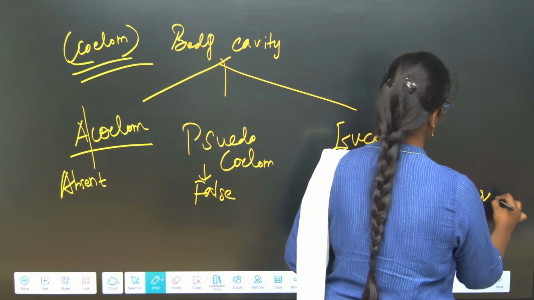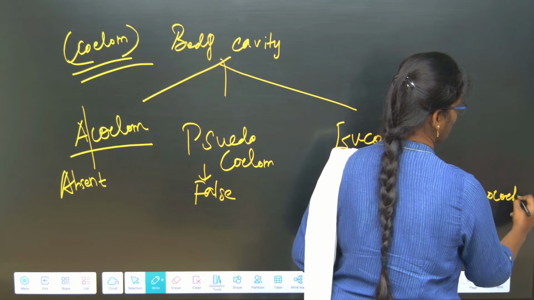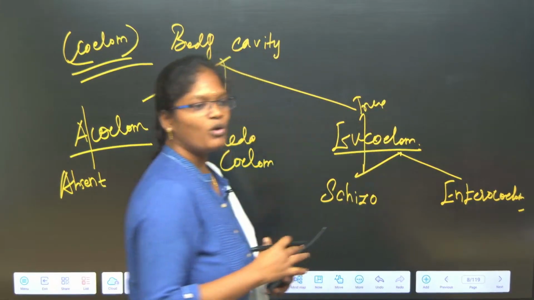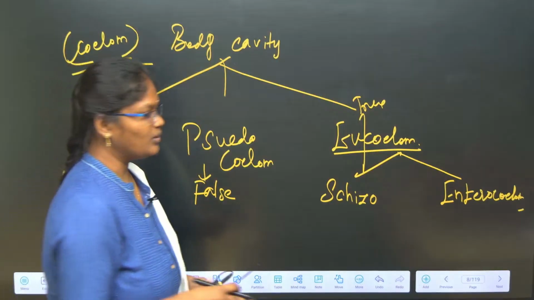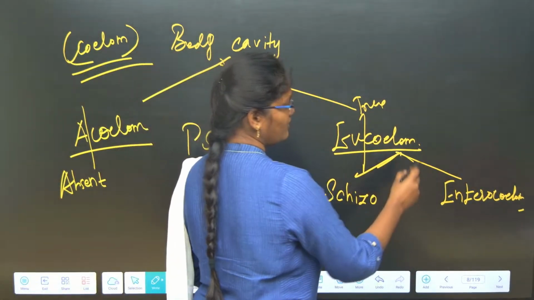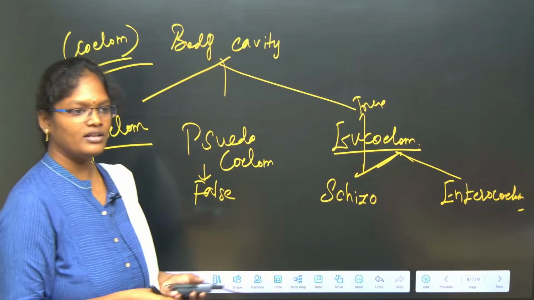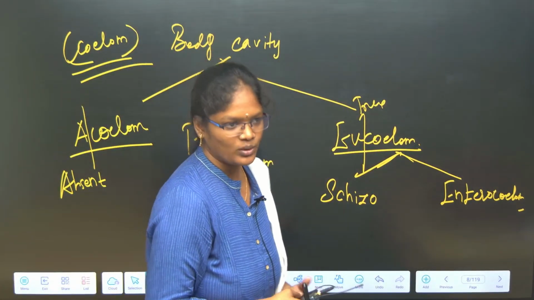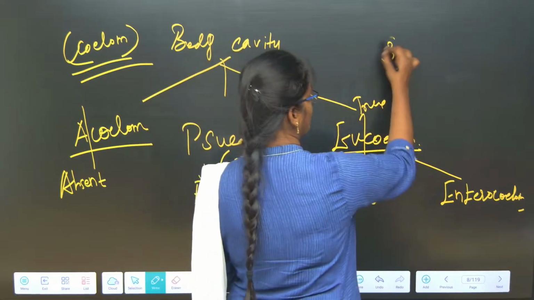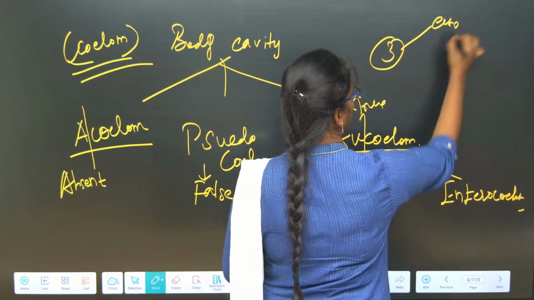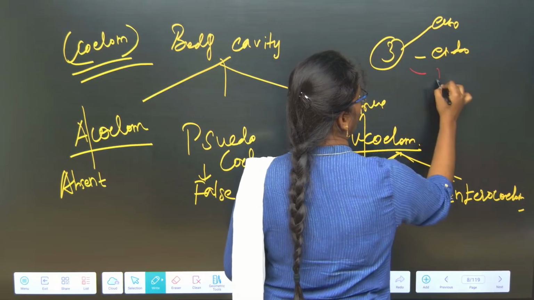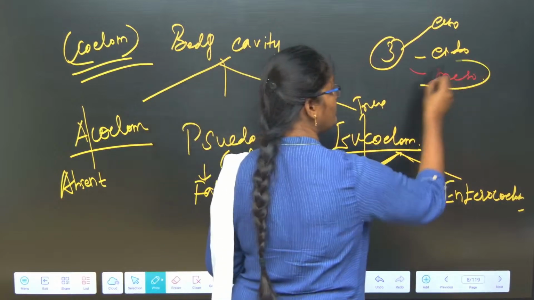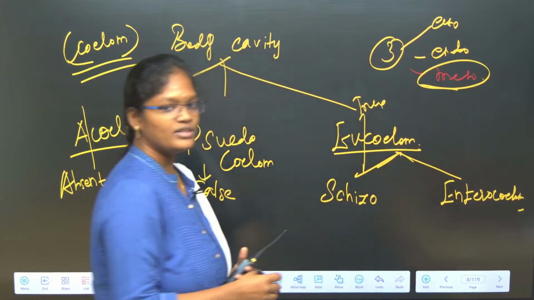Schizocoelomate means, see, anyhow it is a eucoelom. Eucoelom means what? Eu means true. Okay, there is a true body cavity. The body cavity is present. Okay, so based on the true body cavity, we can classify it into two based on their origin. If the body cavity is originating by splitting the mesoderm, means, see, we have three germinal layers. One is ecto and another one is endo and meso. Okay, if the body cavity is arising by splitting the mesoderm, it is called a schizocoelomate.